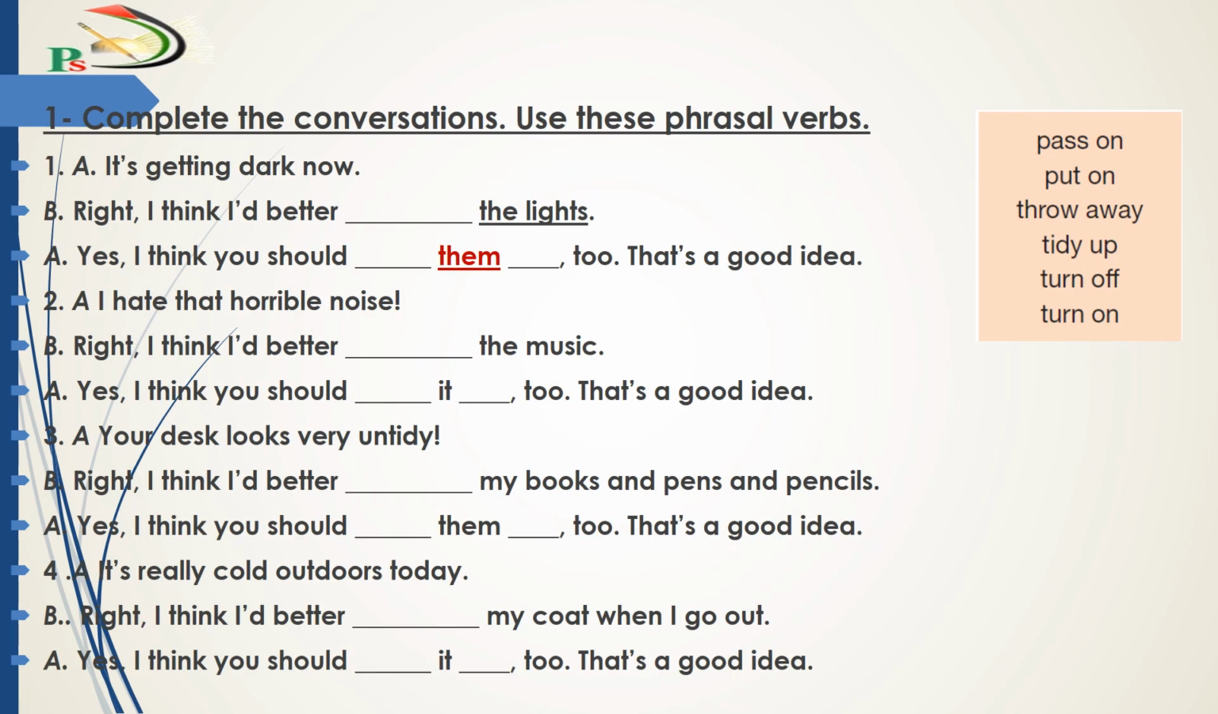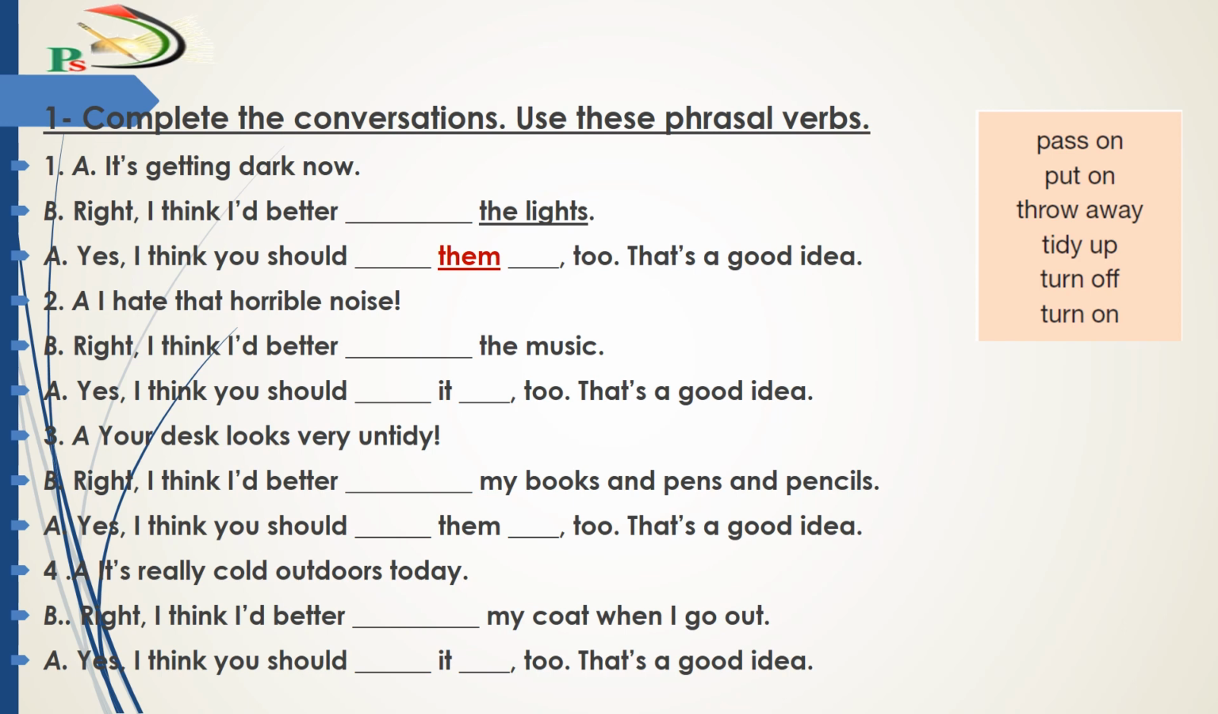Now let's complete the conversations. Use these phrasal verbs. You have on the right side a box with some of the phrasal verbs. You are going to read the sentences and complete them by using these phrasal verbs: pass on, put on, throw away, tidy up, turn off, turn on. I will give you 5 minutes to do this exercise. Now let's start.